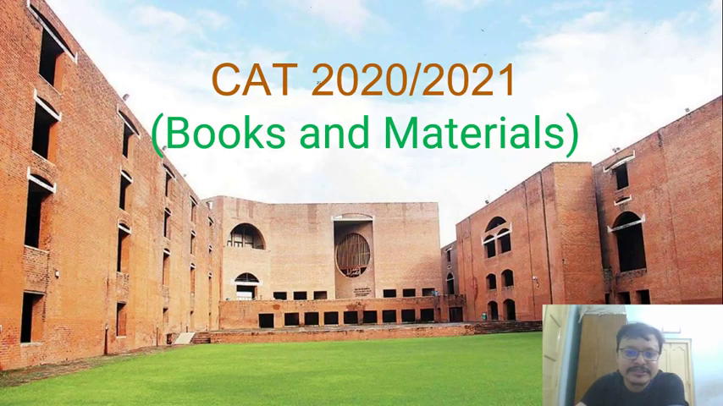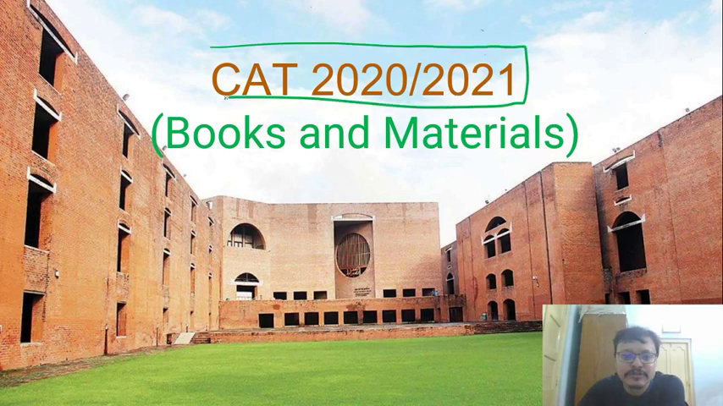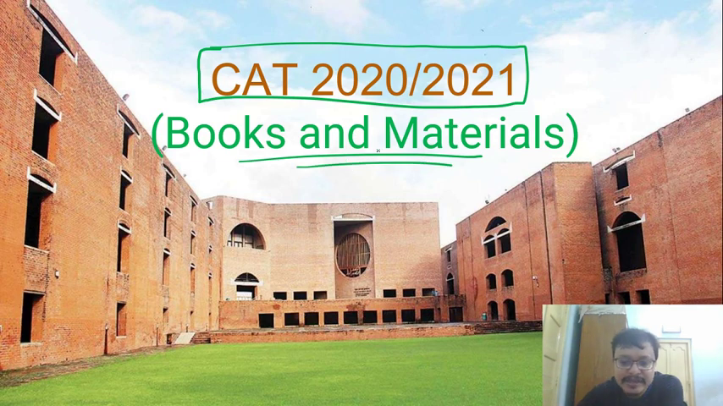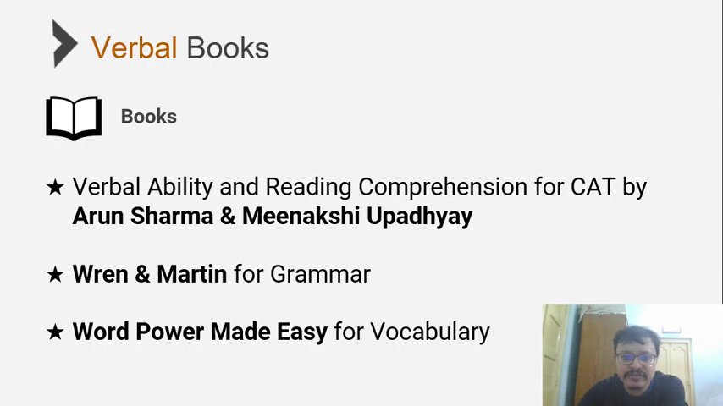So on that note, let's get started with CAT 2021 books and materials. Of course, most of you have your dream B-schools in the background of this slide. So we'll go section by section. As you know, there are 3 sections in CAT. The starting section is the VARC section. So for the VARC section, what are the verbal books that you can refer to?